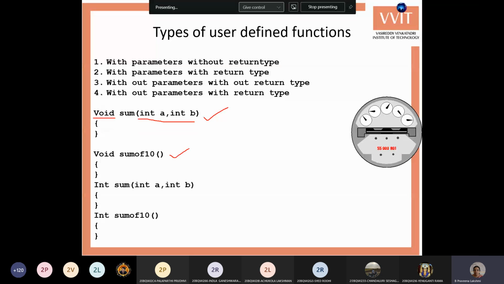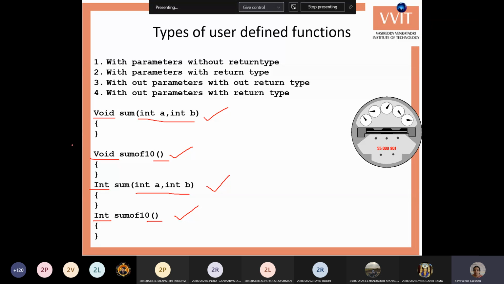The second one is without return type and without parameters, so no parameters in the brackets and the return type is given as void. Another type is with parameters and with return type. There is a return type and also parameters. And the fourth type is there is a return type but there are no parameters. That is, there are no input values, we only have the return type.